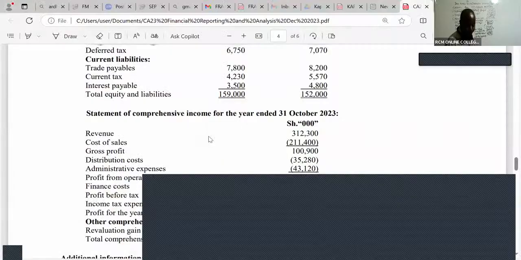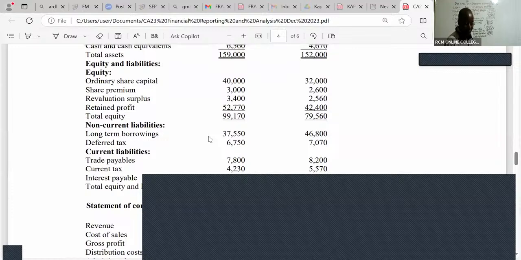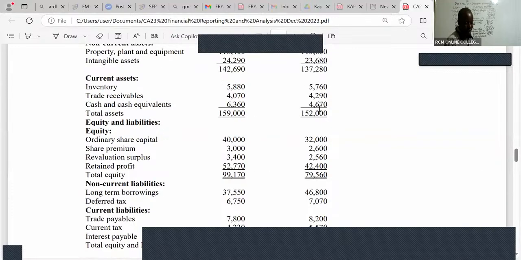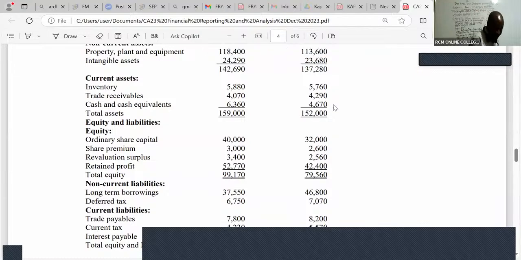So in your balance sheet, what are you able to see, ladies and gentlemen, as your cash? You can see cash and cash equivalents brought forward. It is 4670. So can somebody in this case here add for me this figure? And when you add, then you should be able to get closing cash and cash equivalents.